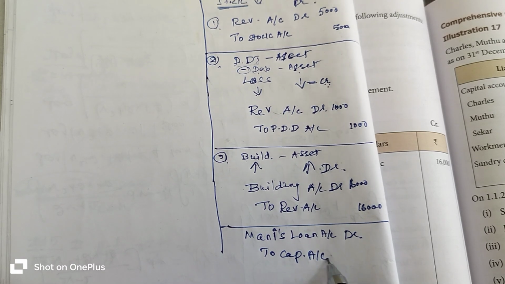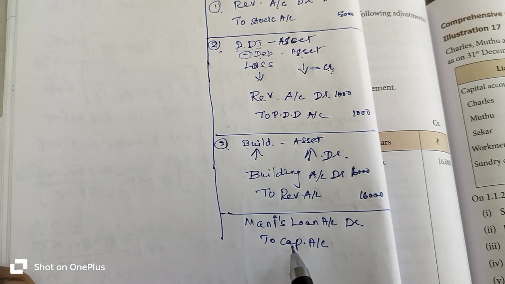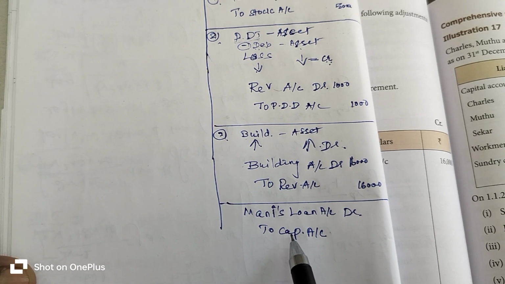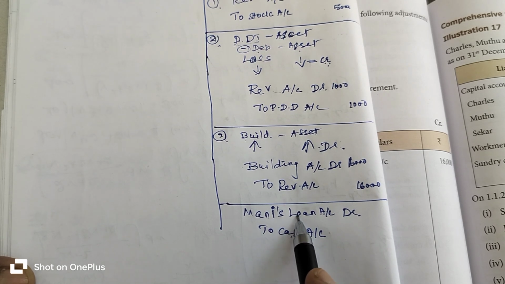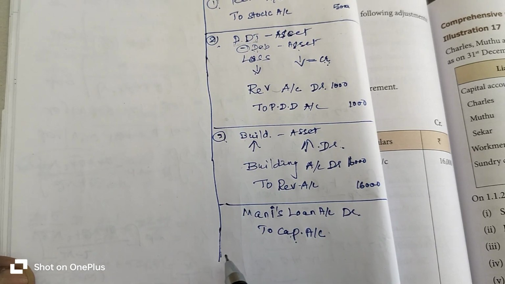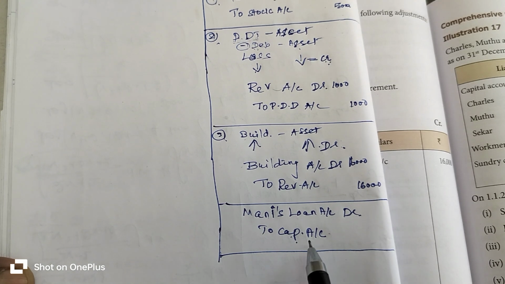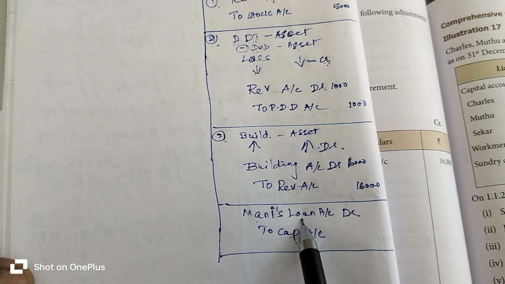Why? Because when Money retired from the partnership firm, only when you calculate the capital account can we know how much amount is due to pay to settle the retiring partner Money. So we don't know the value of the amount. Only when you calculate the capital account can we find out Money's due amount.